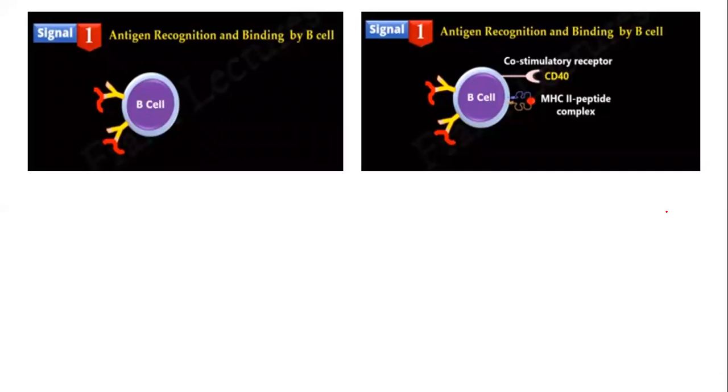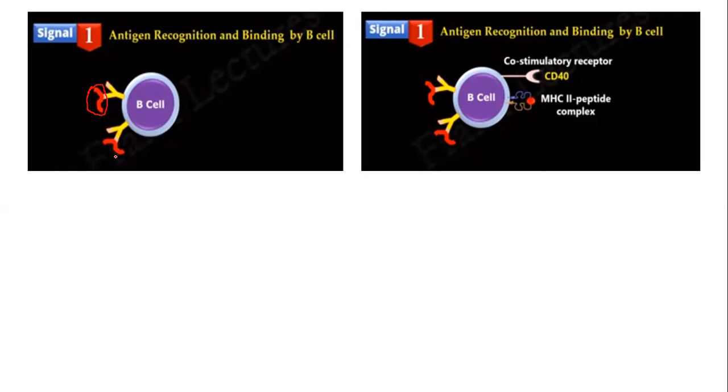So now let's talk about the T cell dependent B cell activation. In the T cell dependent B cell activation, what happens? The first step is that these are the antigens. This antigen is captured by the specific B cells. The B cell has captured this antigen, and it is bound on the surface of the B cell receptors.